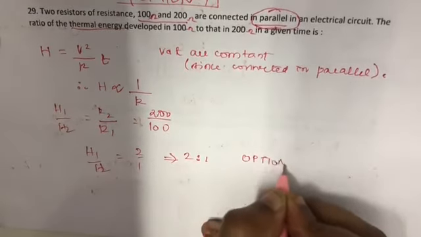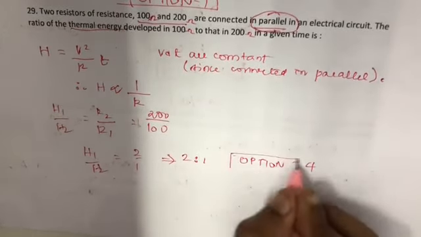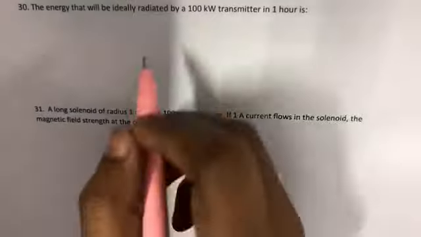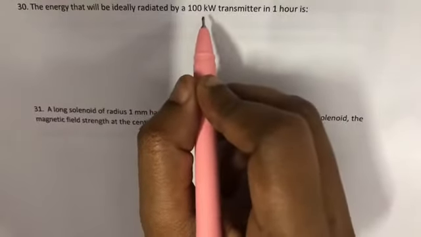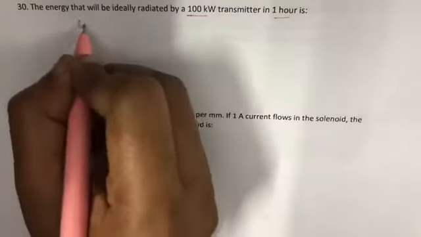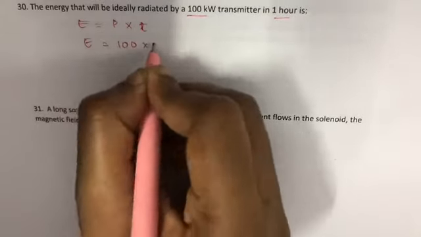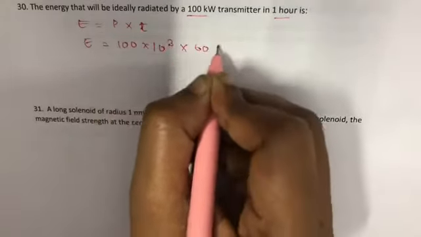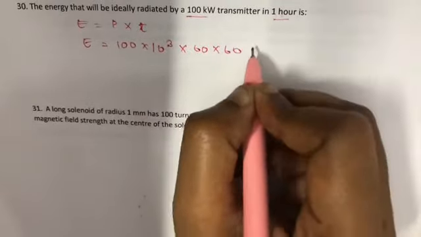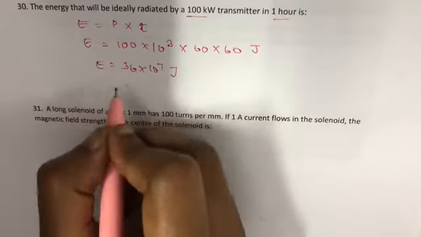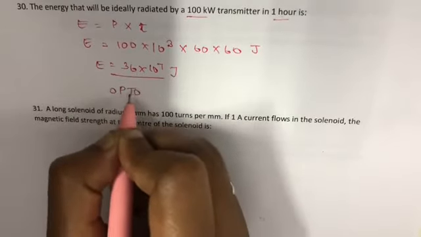Option 4. So the ratio of thermal energy developed in 100 ohm to that of 200 ohm in a given time is 2:1. The energy that will be ideally radiated by 100 kilowatt transmitter in 1 hour is how much? We know that energy is equal to power into time. So E is equal to 100 into 10 power 3, because it is in kilowatt, into 60 into 60, it's in hour, so converting into seconds, joules, which is equal to 36 into 10 power 7 joules. E is equal to 36 into 10 power 7 joules. This is option 3.